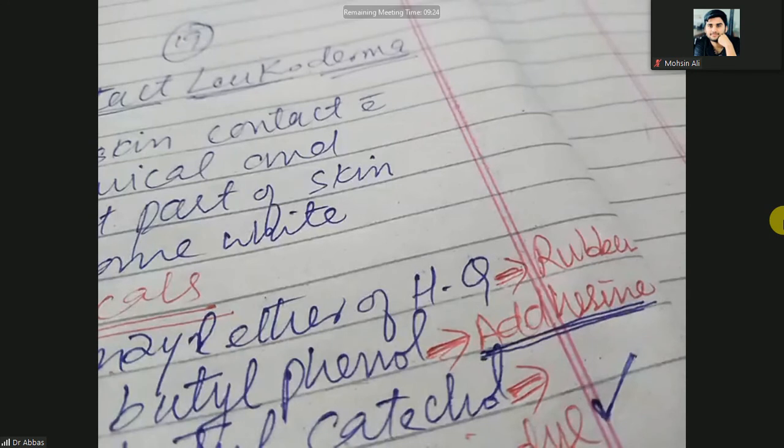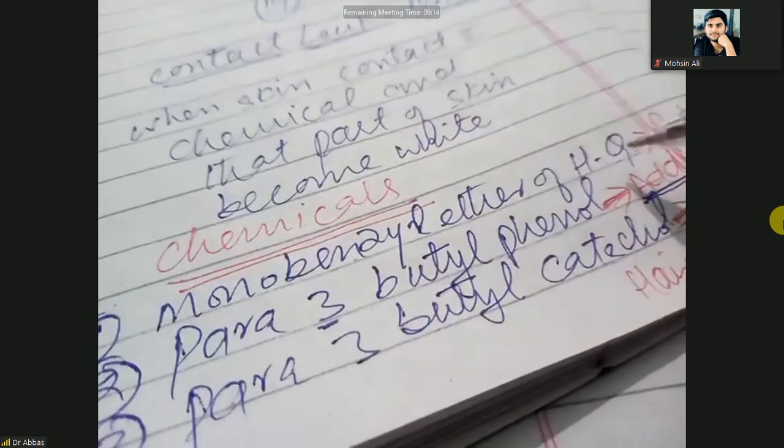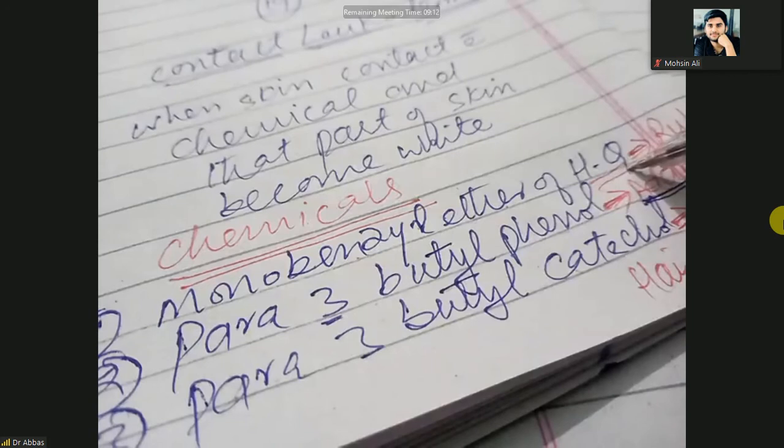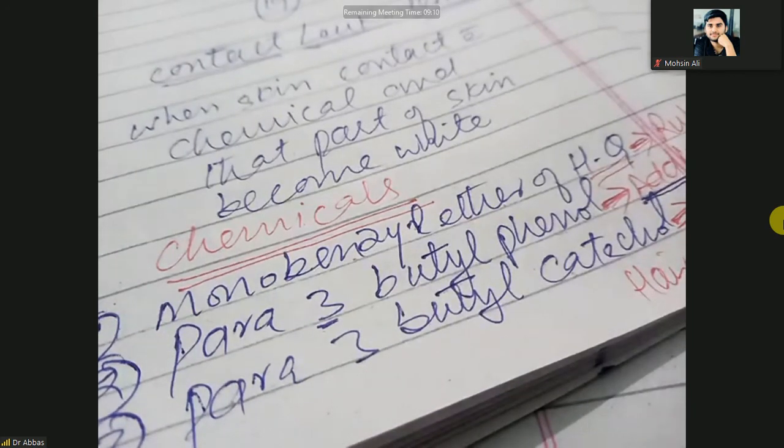When your shoes are made of rubber, the rubber contains the monobenzyl ether of hydroquinone, and that part of your feet that is encased in the rubber will become white in color.